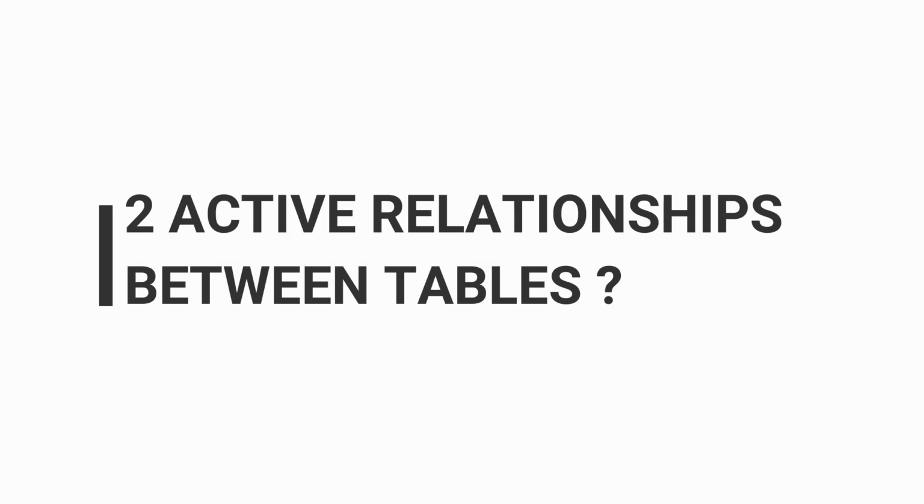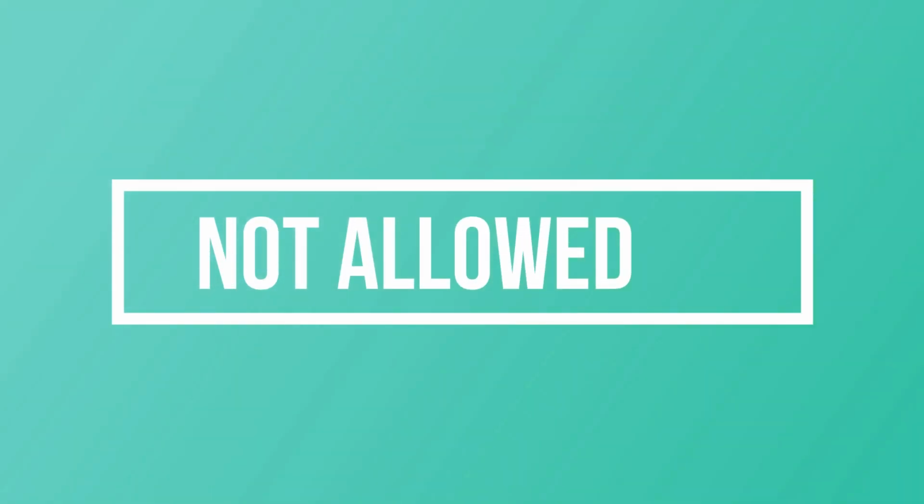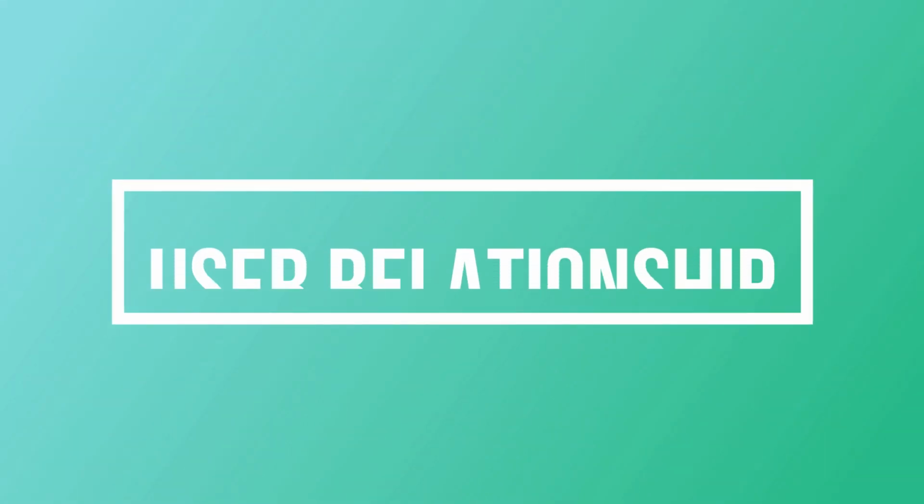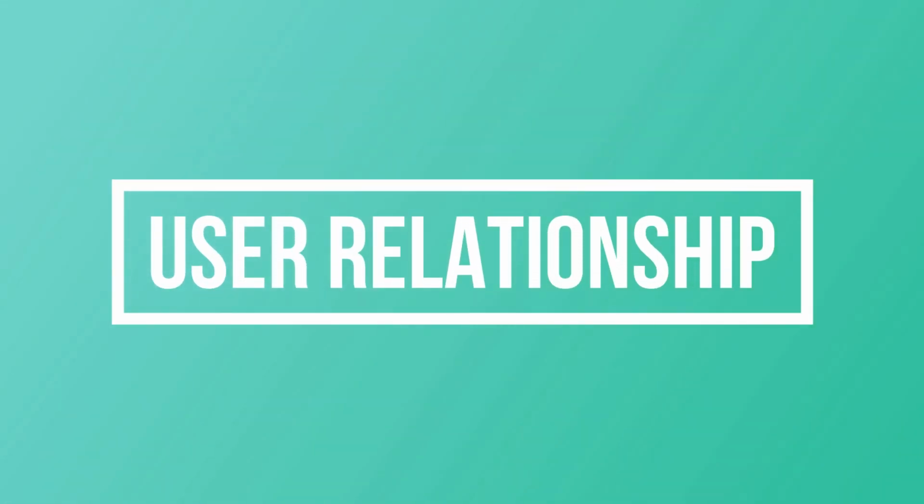Can we have two active relationships between tables? And which function would you use if you want to access both the relationships? No, we cannot have two active relationships between two tables. If you want to maintain multiple relationships between two tables, then one relationship would be active and the other relationships would be inactive. And if you want to use an inactive relationship in any measure, we can use the USERELATIONSHIP function for that.